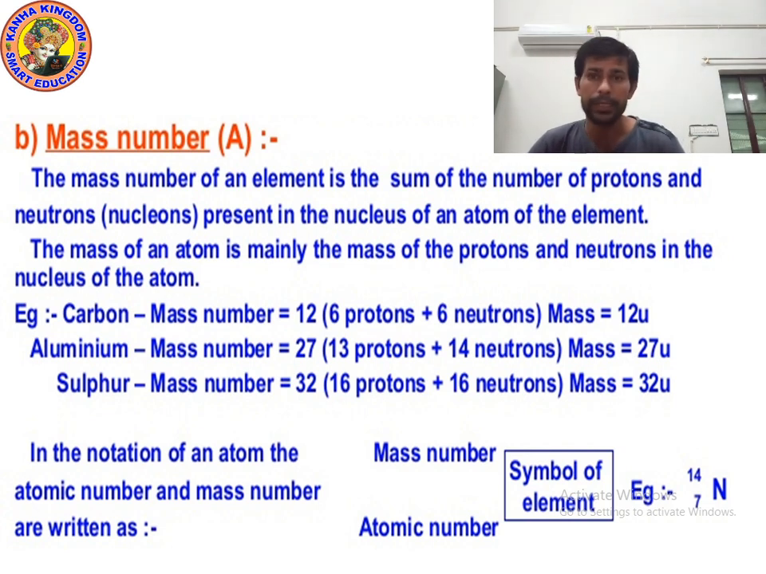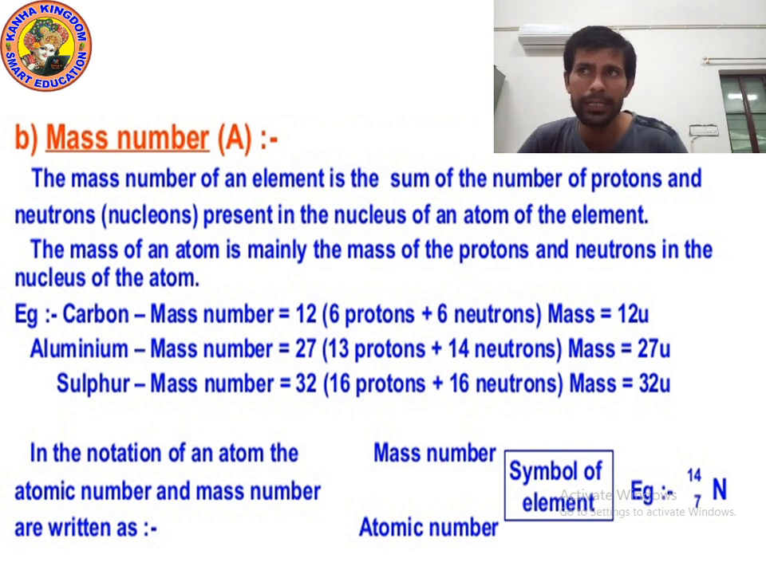Remember kids, the value of mass number and mass will be the same. You can see carbon. What is the mass number of carbon? 12. Why? Because carbon has 6 protons and 6 neutrons. Mass number means addition of protons and neutrons, so 6 plus 6 is 12. And what is the mass? The mass will be 12 u, where u means unit, because for mass we use u.